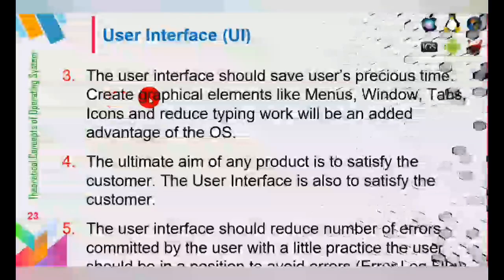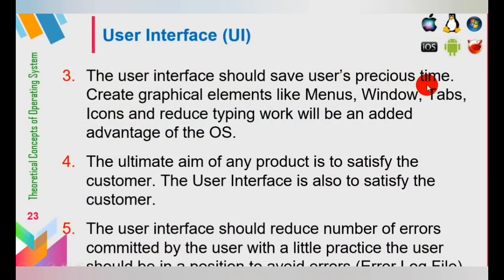The user interface should save the user's precious time. Creating graphical elements like menus, windows, tabs, icons, and reducing typing work will be an added advantage of the OS. Users can have a lack of time, so they want to do all the process in a very fast manner, with no need to type.